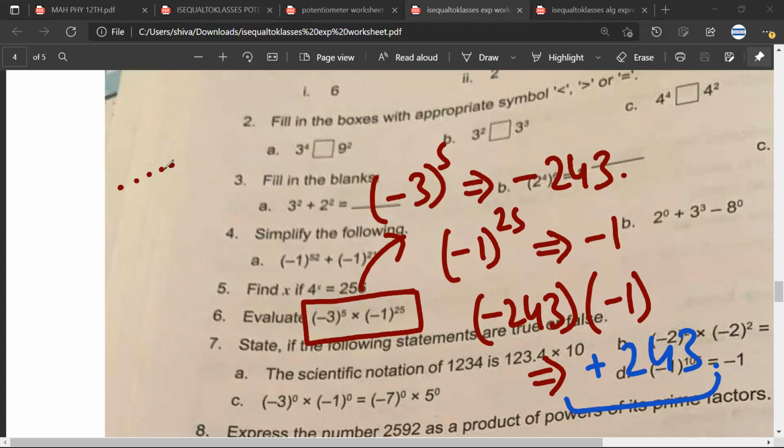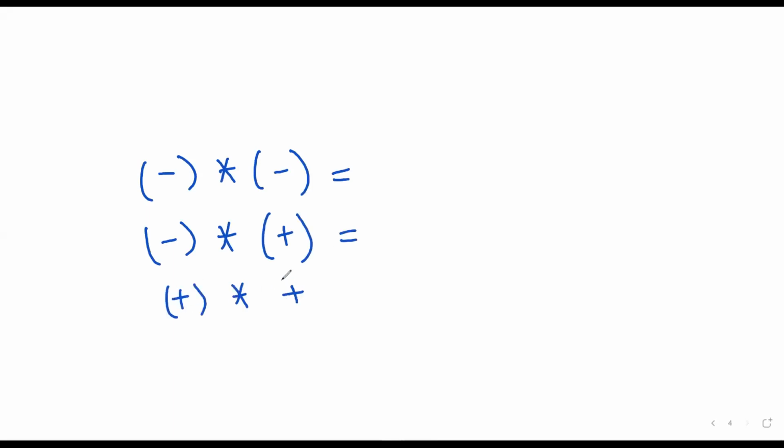Mr. Satya, another very simple thing that you need to understand is minus multiplied by minus, minus multiplied by plus, plus multiplied by plus, and plus multiplied by negative. Satya, what would be the answer?